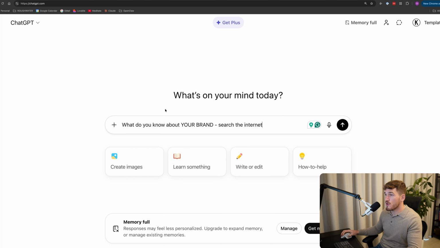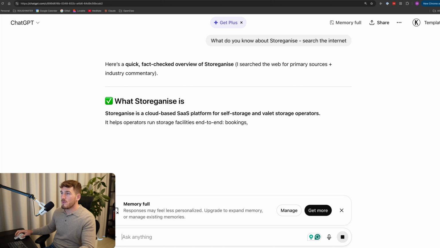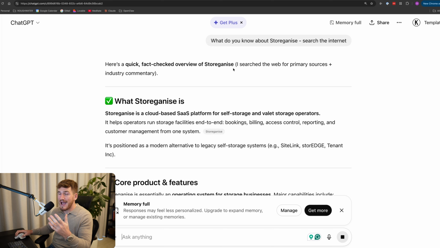And then what you're going to do is you're going to search in ChatGPT, what do you know about your brand? And you need to specifically say, search the internet. So I'm going to replace this with that website. And while that loads, just to recap, we've created a checklist of things that AI looks for when providing a recommendation in your niche. We're then going to go to ChatGPT and we're going to ask it, what do you know about your brand? And you're telling it to search the internet.